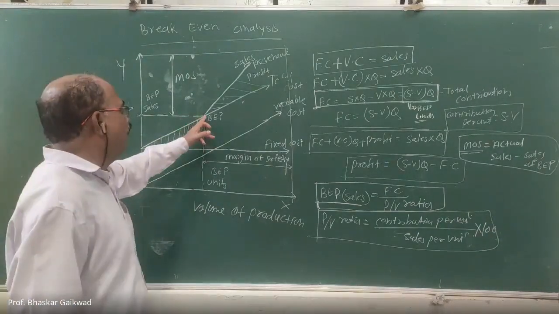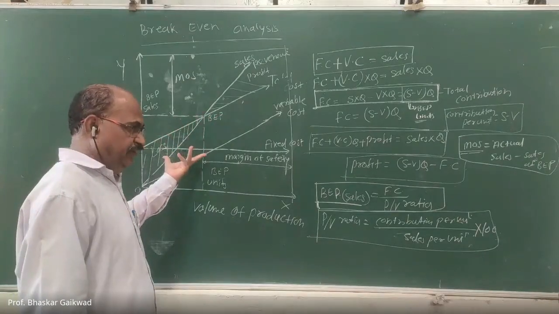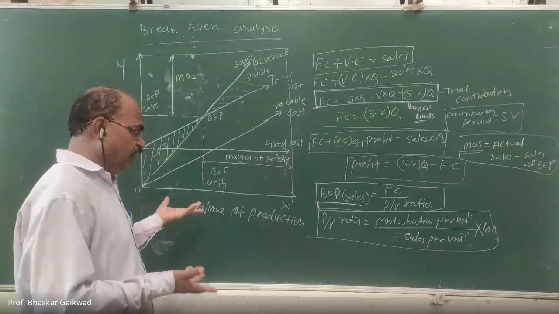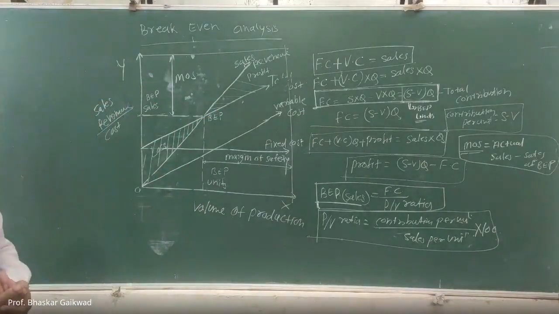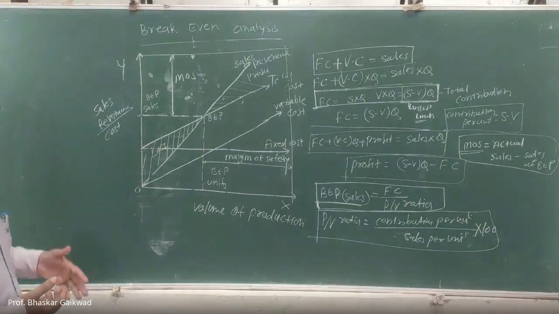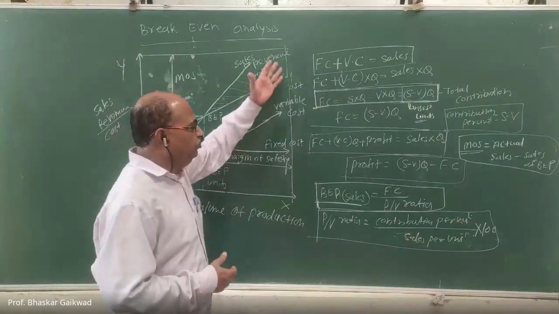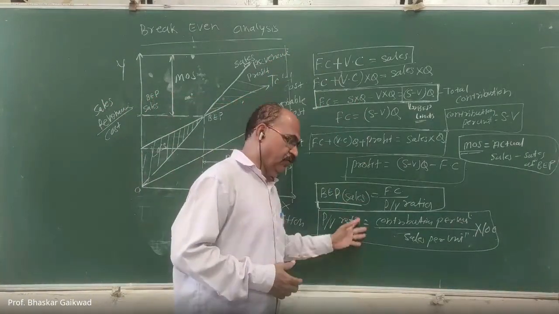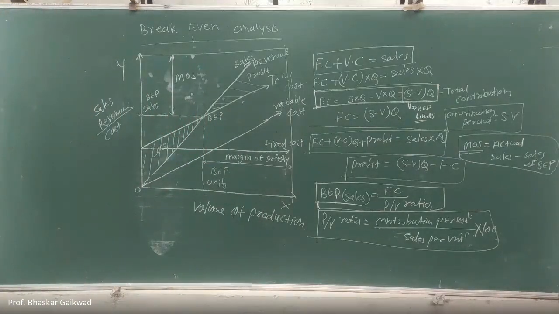At the break-even point, should profit or loss be equal, or is sales revenue equal to total cost? Such questions are there, and you have to remember this graph to answer theoretical questions. But most likely numerical problems will be asked on this formula. So shall we go for numerical problems?